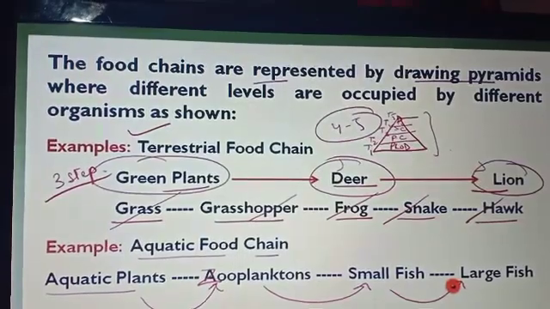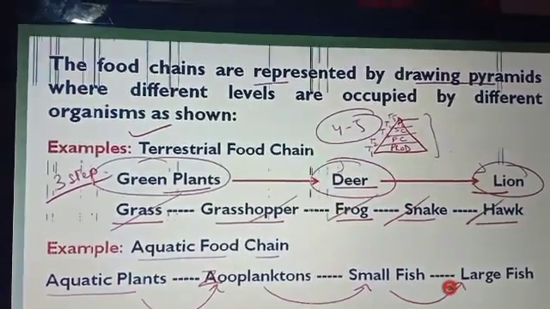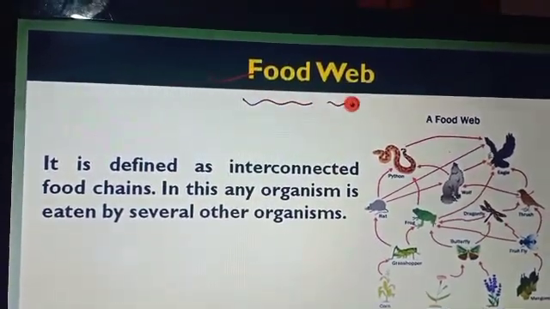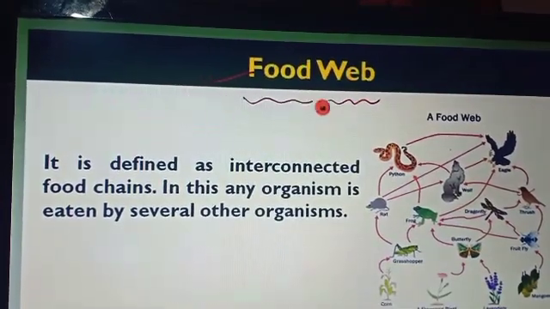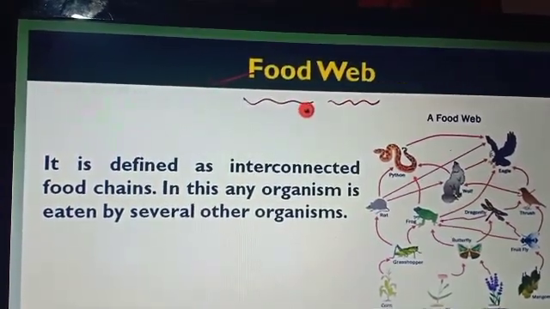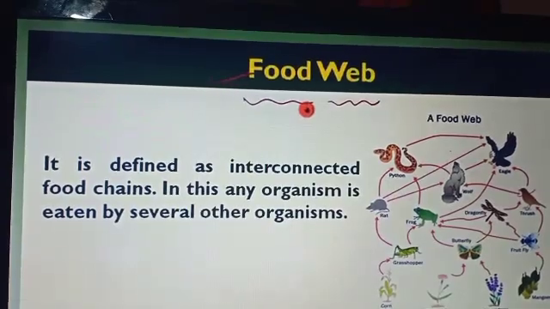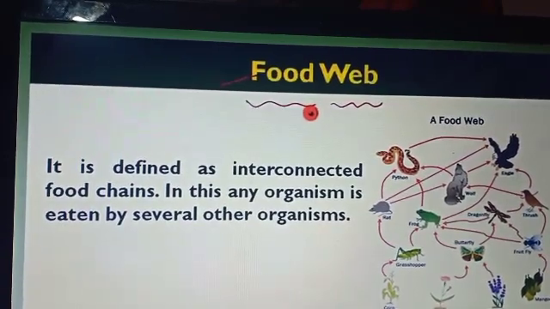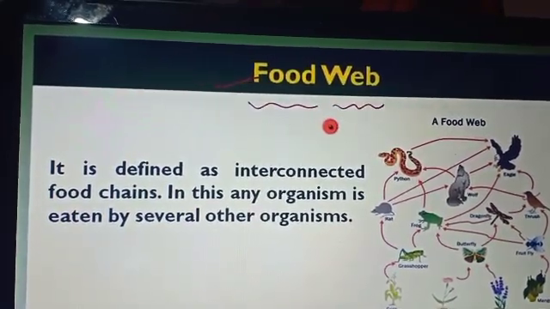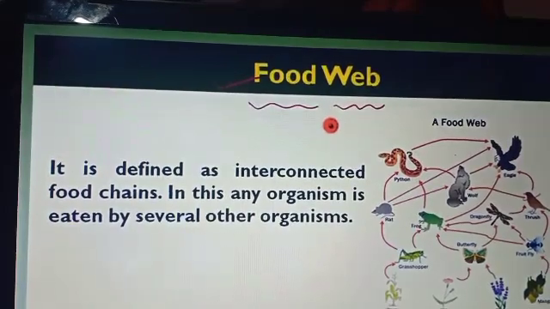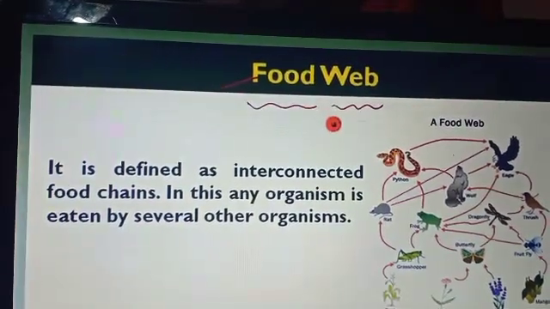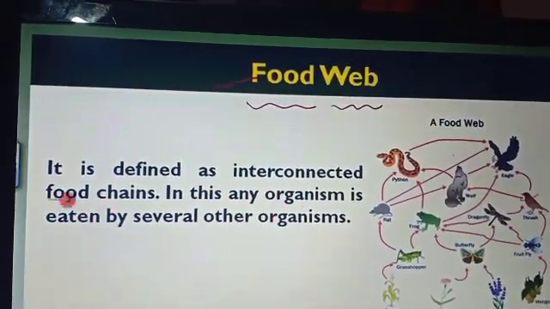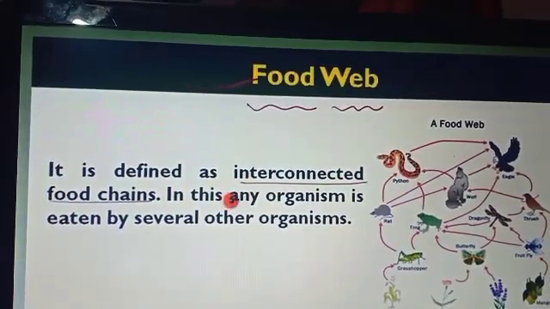Now the next topic is the food web. Food web and food chain, what is the difference between them? The food chain occurs in one direction only, but in the food web, the organism that is eaten, or that is a habit of the food, is interconnected with each other, and they are dependent on many organisms.